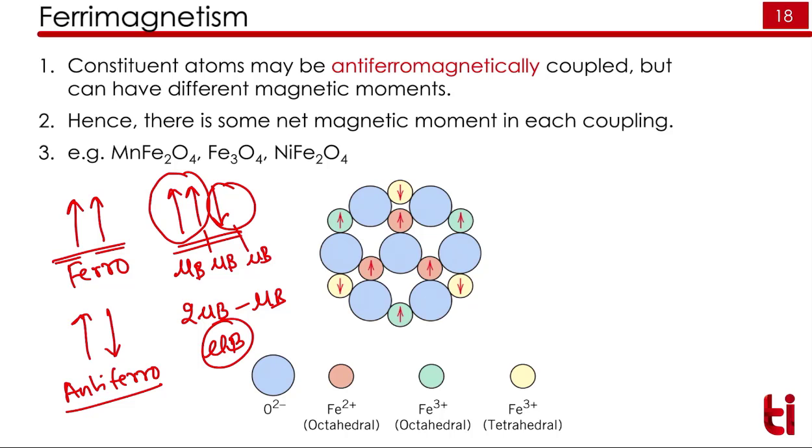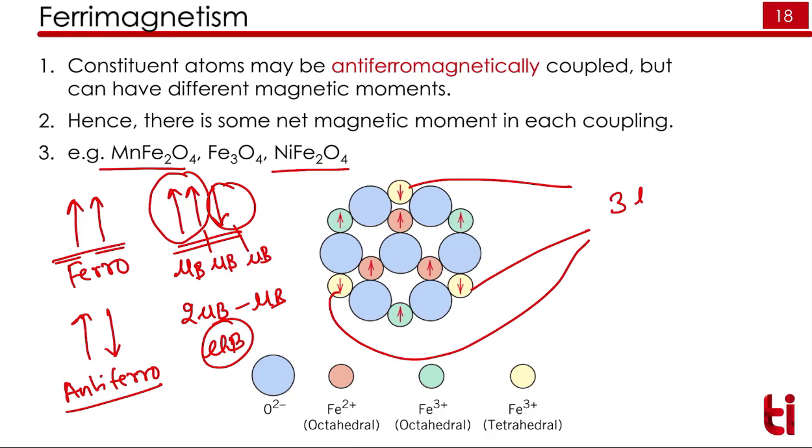A typical example is shown here, such as manganese ferrite. This is an example of Fe3O4. You can see that this spin down and spin down is equal to 3 μB in the opposite direction.